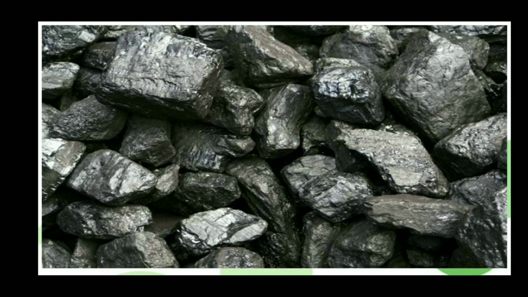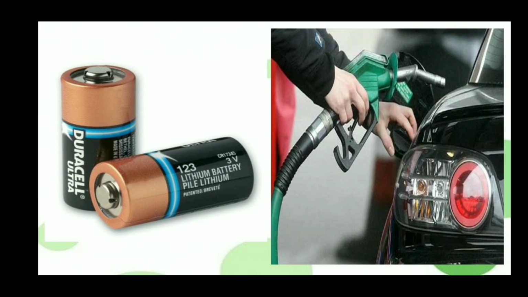Chemical energy in coal is used to generate electricity. Batteries we use in our daily life contain chemical energy. Fuels like petrol and diesel also have chemical energy which is used to run vehicles. So these are the uses of chemical energy.